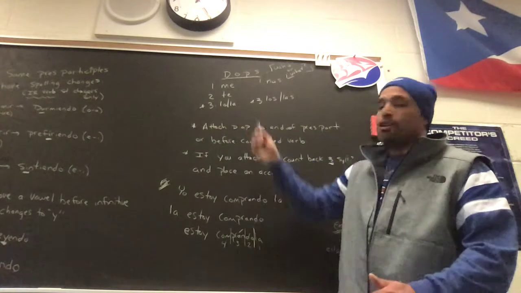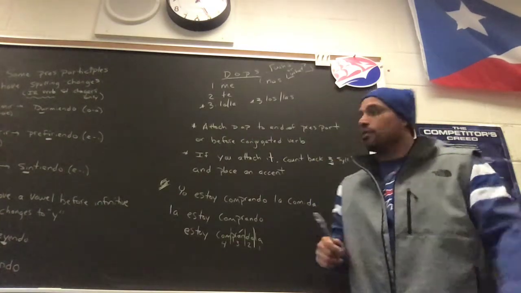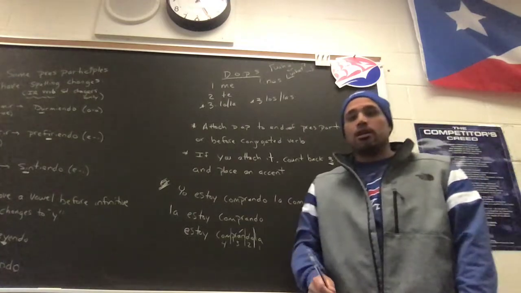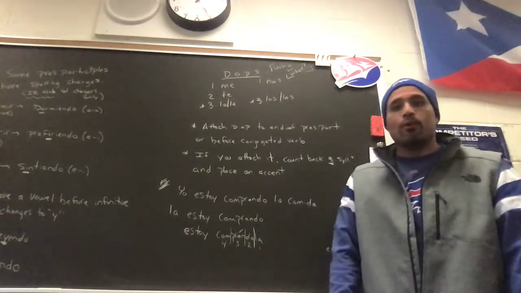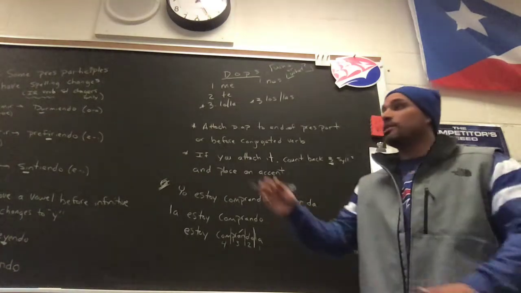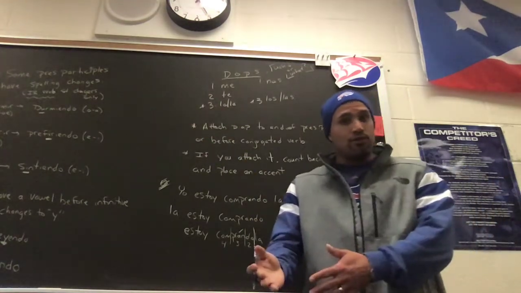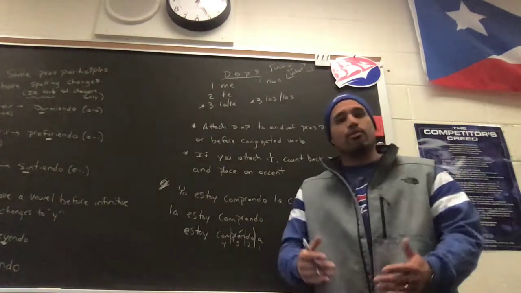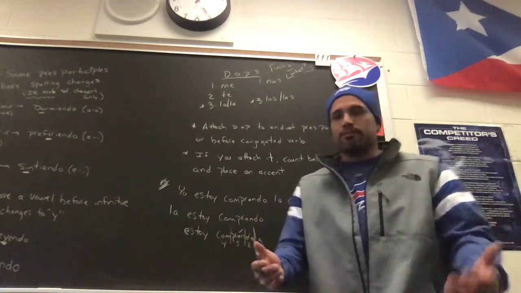La could be Chloe, or it could be la puerta, the door. Los could be los zapatos, the shoes, or it could mean los estudiantes, all the students. Las can mean las ventanas, the windows, or it can mean las chicas, the girls, people or objects. Remember, you're going to know the difference by contextual clues and what's being said.